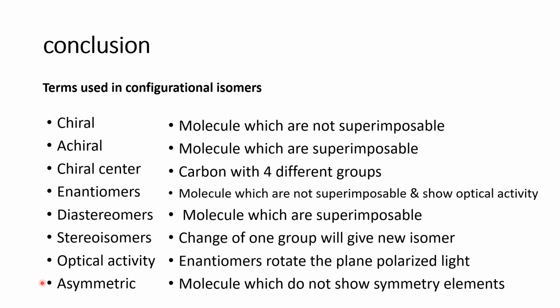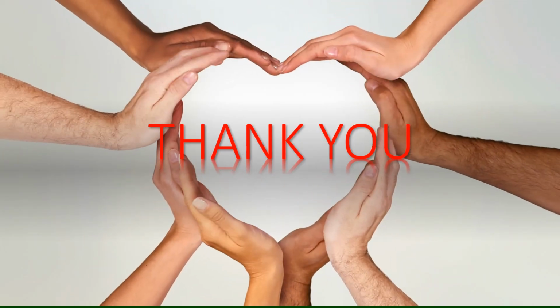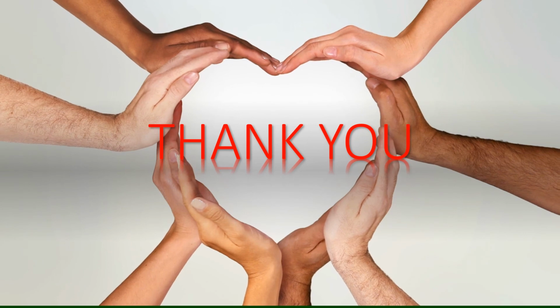Whenever they have a symmetry operation, then they are called achiral molecules. Okay, these are the main terminologies used in configurational isomers. So remember these terms. In the future, you can use these terms for defining different molecules. Thank you for your patience listening.